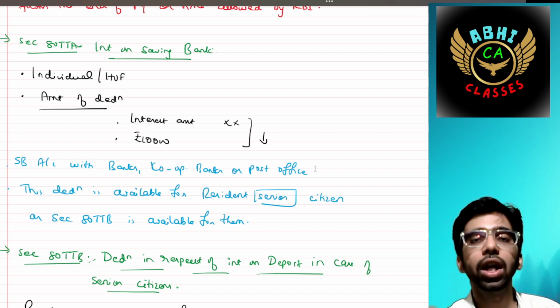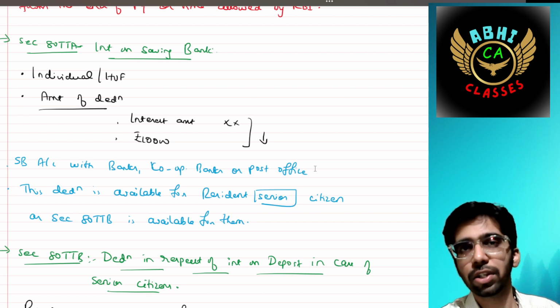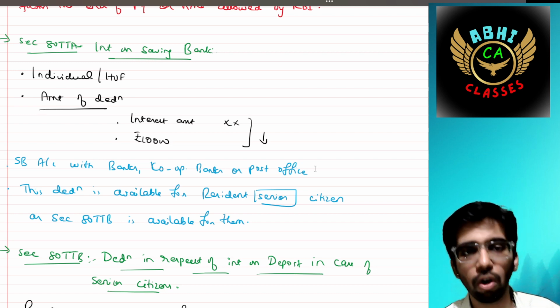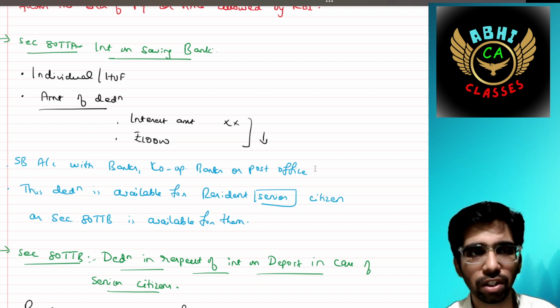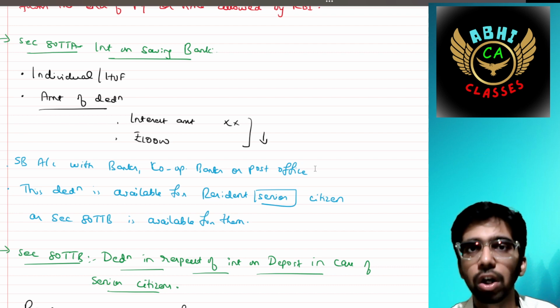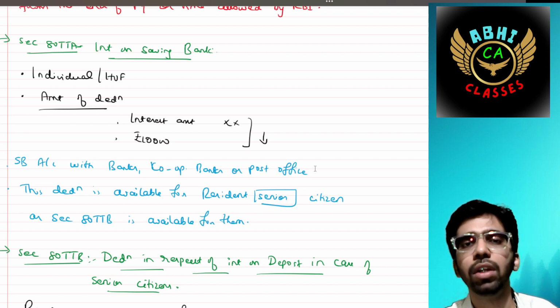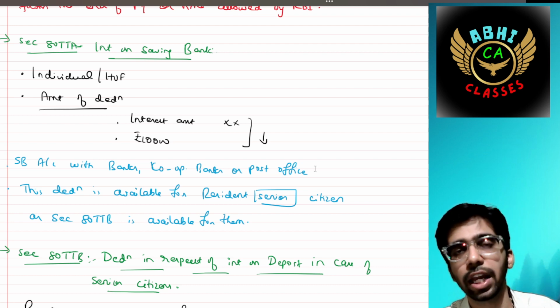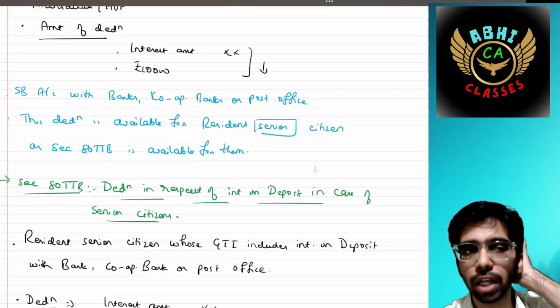This deduction is not available for a resident who is a senior citizen, as section 80TTB is available for them. Okay, this deduction is not applicable for them. Okay, for whom? For senior citizens, because for them 80TTB will be applicable.